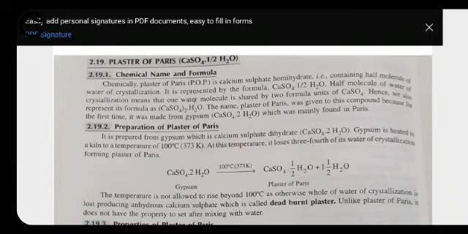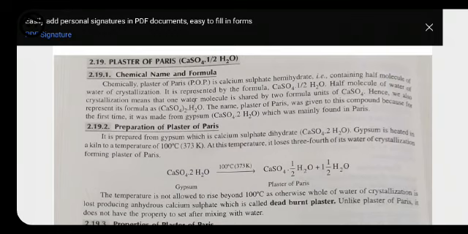We can prepare plaster of Paris by heating gypsum at a temperature of 100 degrees Celsius. Here 1.5 molecules of water evaporate, leaving behind calcium sulfate with half molecule of water. That is called plaster of Paris. This is a very easy and simple method for the preparation of plaster of Paris with the help of gypsum.